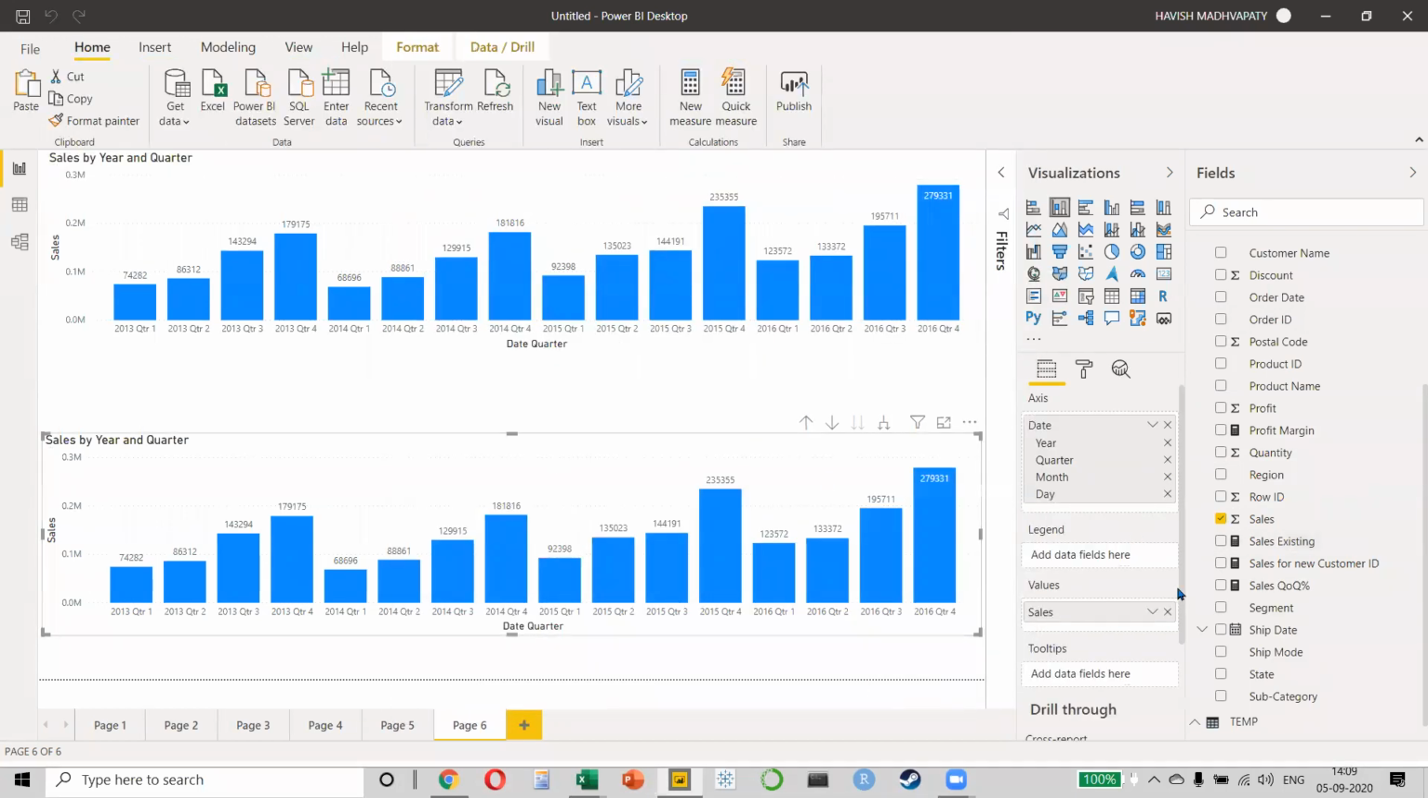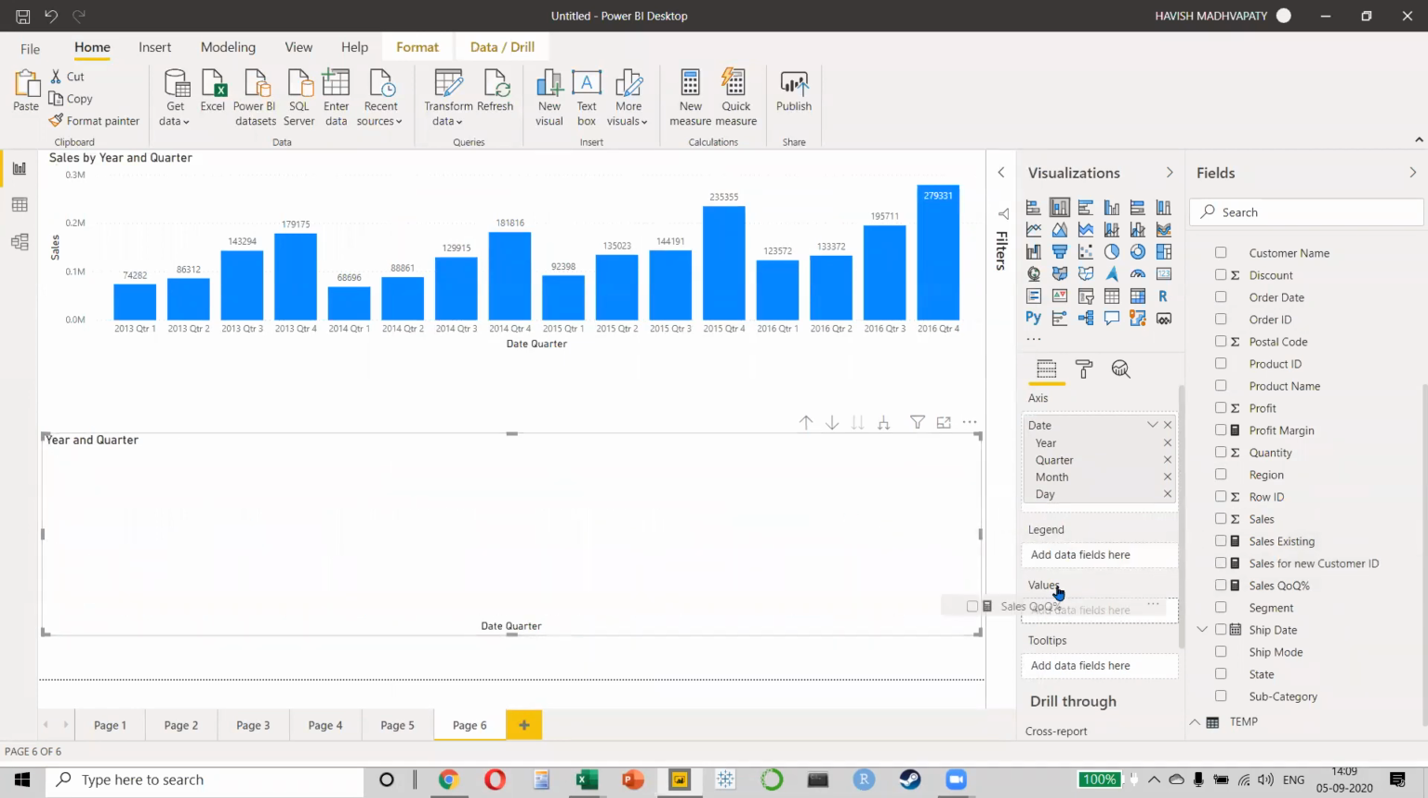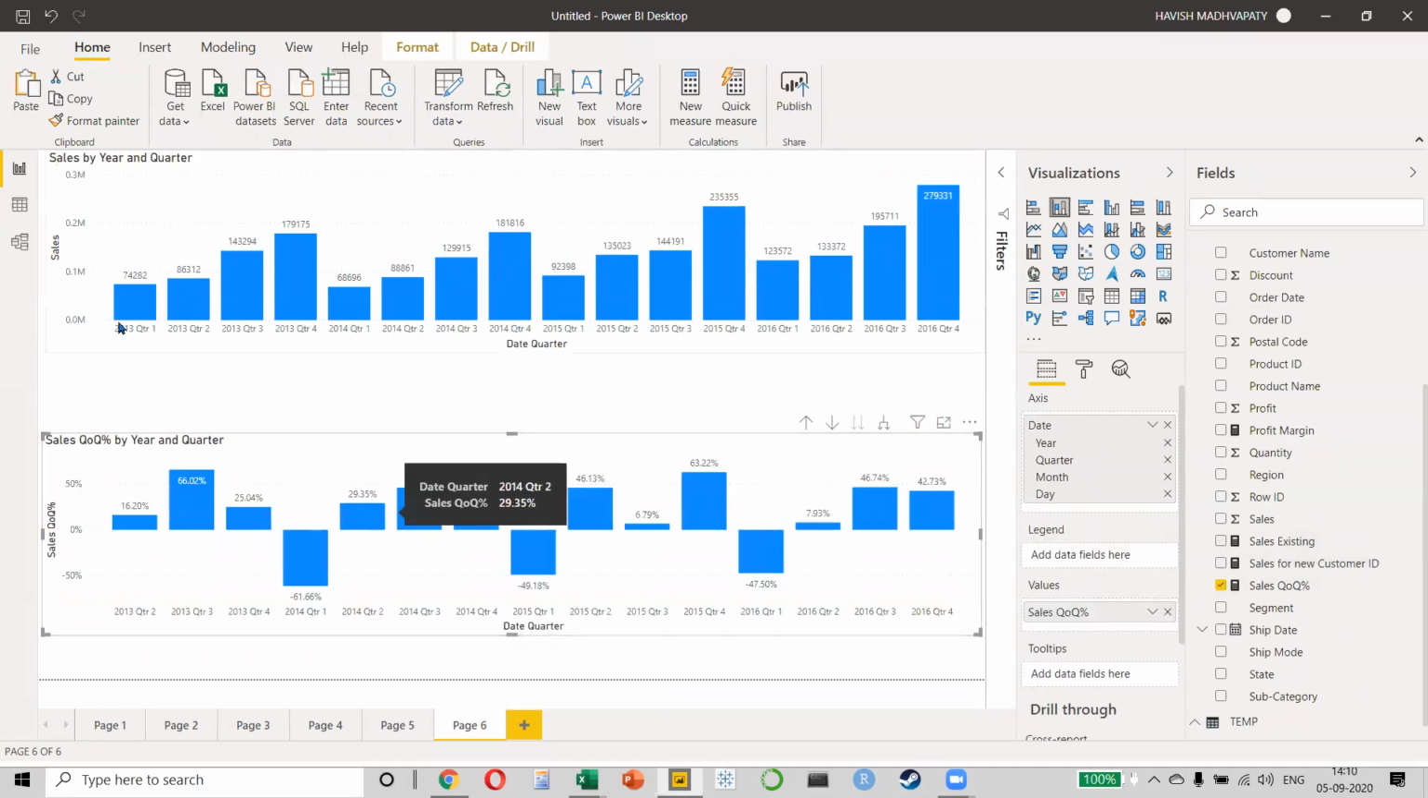You notice that I can remove my sales value. I can keep my sales QOQ. And do you see this, everyone? From 74,000, my sales became 86,000. So what was the growth? 16%. From 1.79 lakhs, it became 68,000. So what was the degrowth? It was 61%. So simple, isn't it? Like imagine doing this on Excel, you would have needed to write some formulas, manual work, filter, all that. Nothing, I can just do it in a single click.